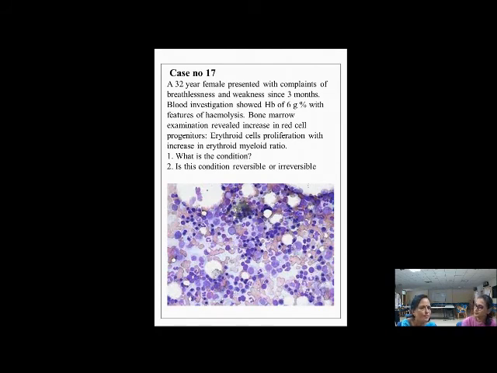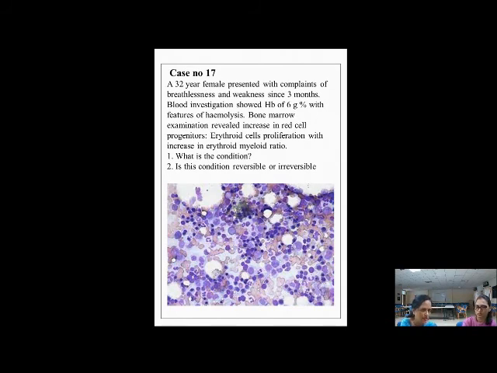So, a 32-year-old female presenting with complaints of breathlessness. There are many causes for breathlessness and weakness. One thing students should remember is anemia, because we tell them, according to WHO, more than 57%, up to 70%, of women and children suffer from anemia in our country. So here, breathlessness and weakness for this patient was because of anemia. Just 6 grams.